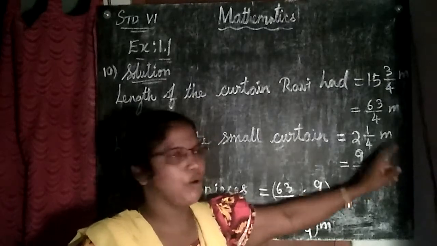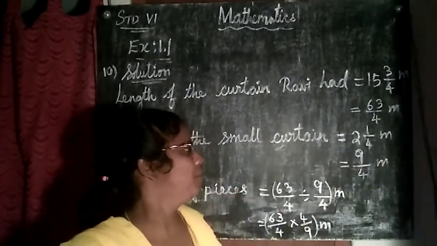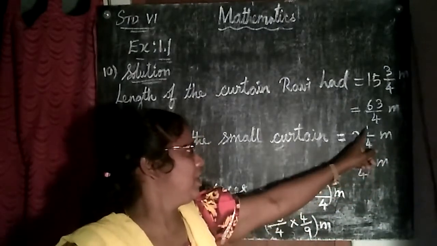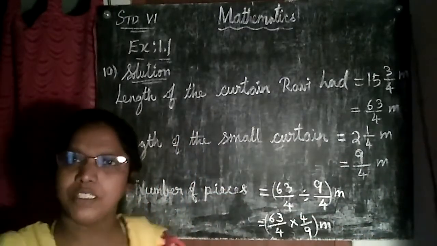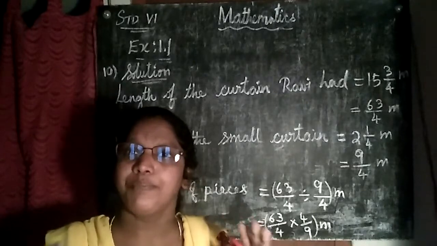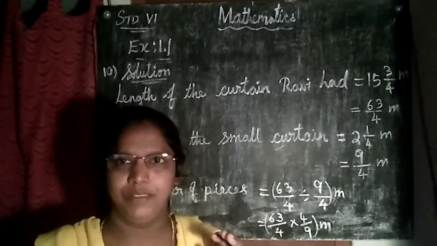The length of the small piece is what? 2 1 by 4 meter. 4 2s are 8, 8 plus 1, 9 by 4 meter. Okay, now the question is we must find out how many pieces we have cut from that long piece.